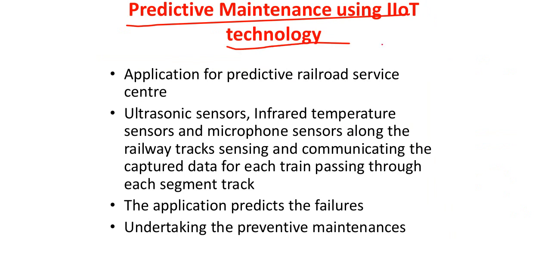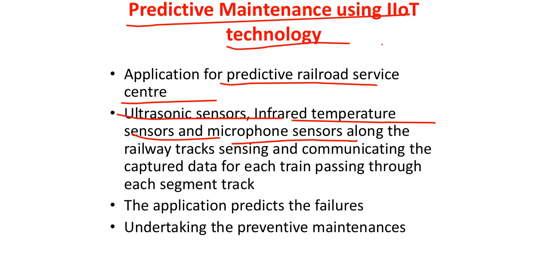So maybe you have predictive railroad service center, ultrasonic sensors, infrared temperature sensors. I have already made a mention about these things: thermal imaging, vibration analysis, oil analysis, equipment observation. So they are all taken care of by these kinds of sensors. Could it be ultrasonic, infrared, temperature sensors, microphone sensors? Now these things can be put along with this example here, predictive railroad service center. So you can have so many such examples in our day-to-day life, okay?